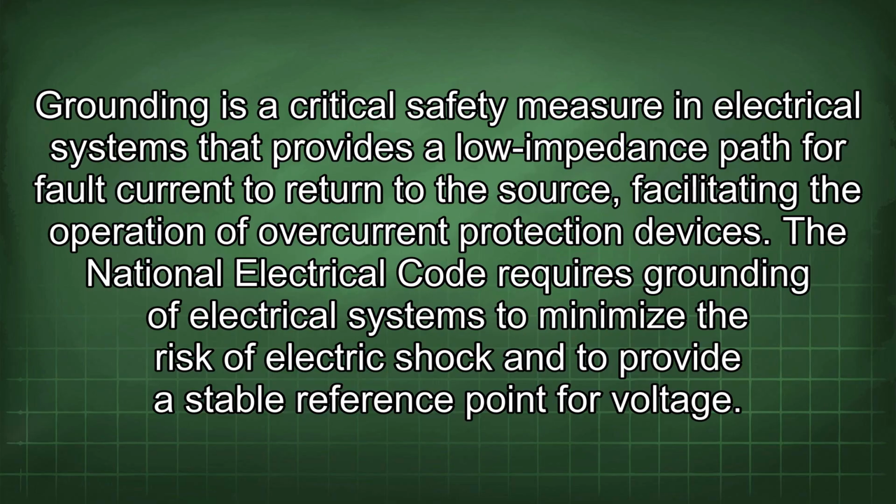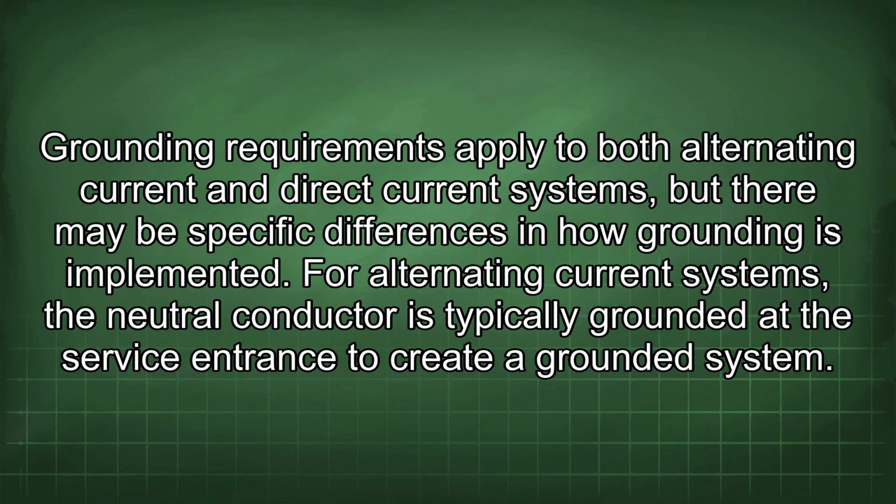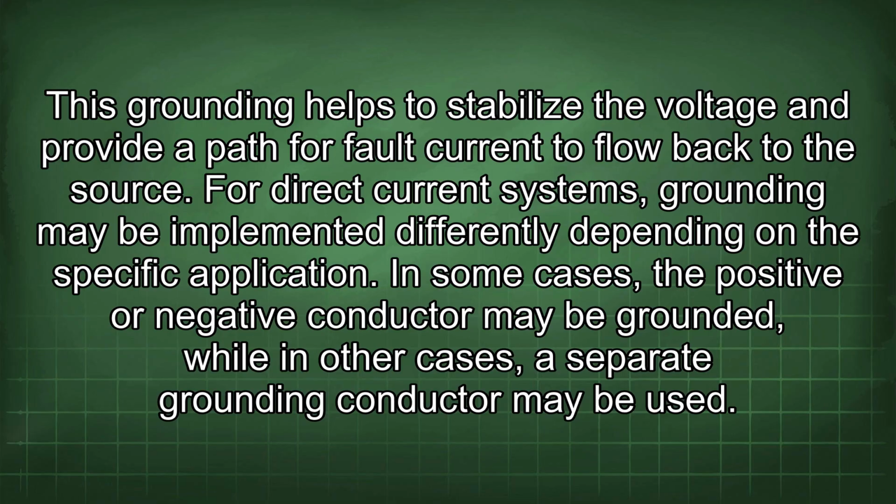Grounding is a critical safety measure in electrical systems that provides a low impedance path for fault current to return to the source, facilitating the operation of overcurrent protection devices. The National Electrical Code requires grounding of electrical systems to minimize the risk of electric shock and to provide a stable reference point for voltage. Grounding requirements apply to both alternating current and direct current systems, but there may be specific differences in how grounding is implemented. For alternating current systems, the neutral conductor is typically grounded at the service entrance to create a grounded system. This grounding helps to stabilize the voltage and provide a path for fault current to flow back to the source.